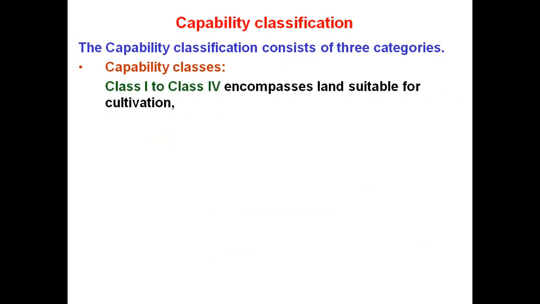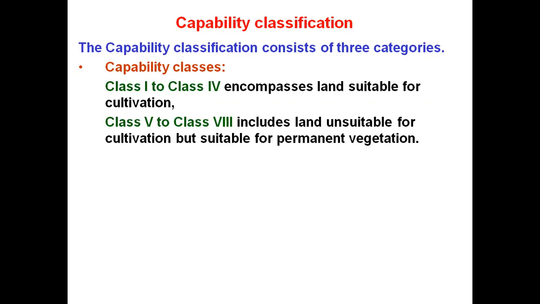The first category is the capability classes.